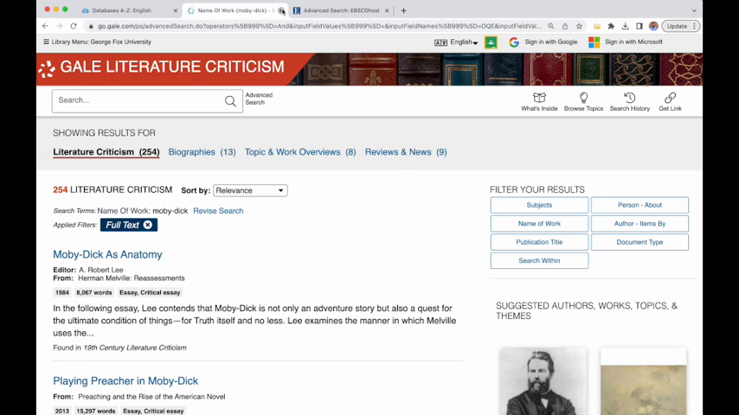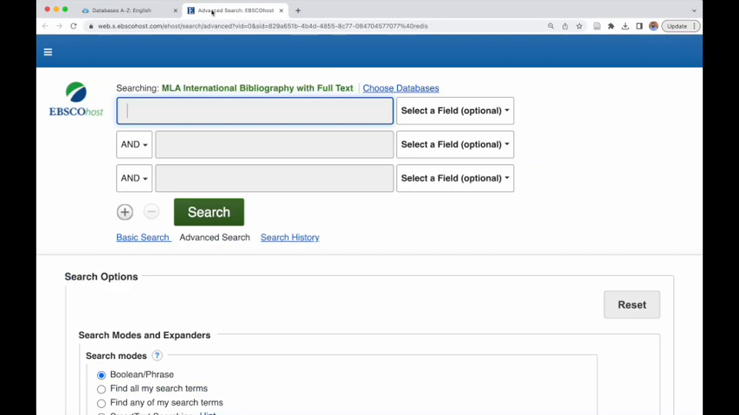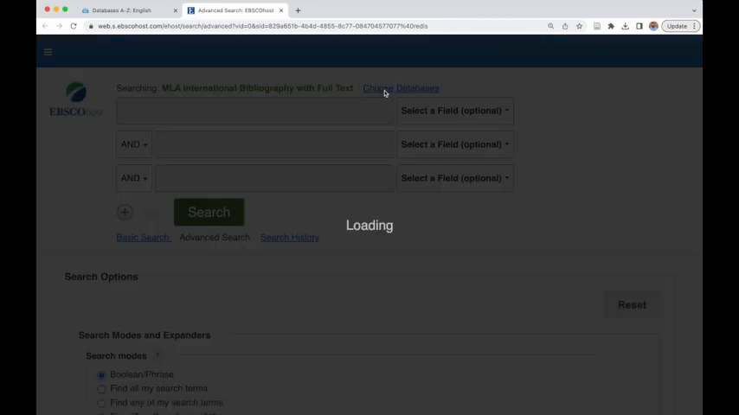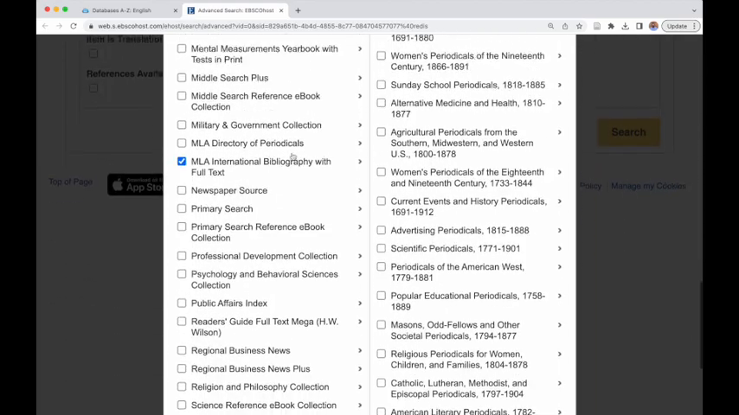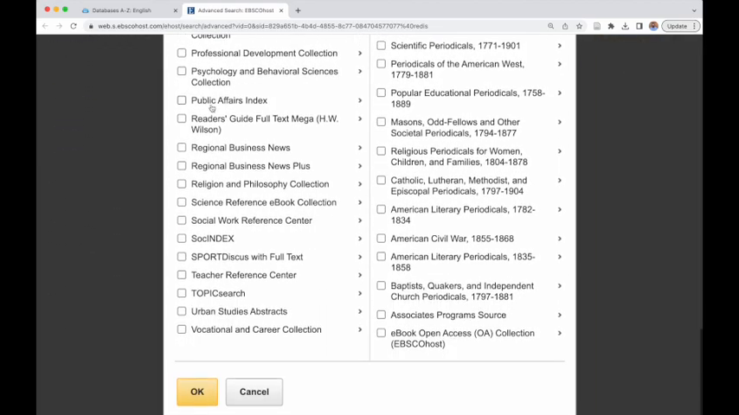And I'm going to go to the next database that I opened up, which was this MLA International Bibliography with Full Text. And again, I found that using the database's A to Z tab. This database is an EBSCO branded database. EBSCO is a database company. They make all sorts of databases, not just MLA. And you can see that by clicking this Choose Databases. These are many of our database holdings that we have through EBSCO.